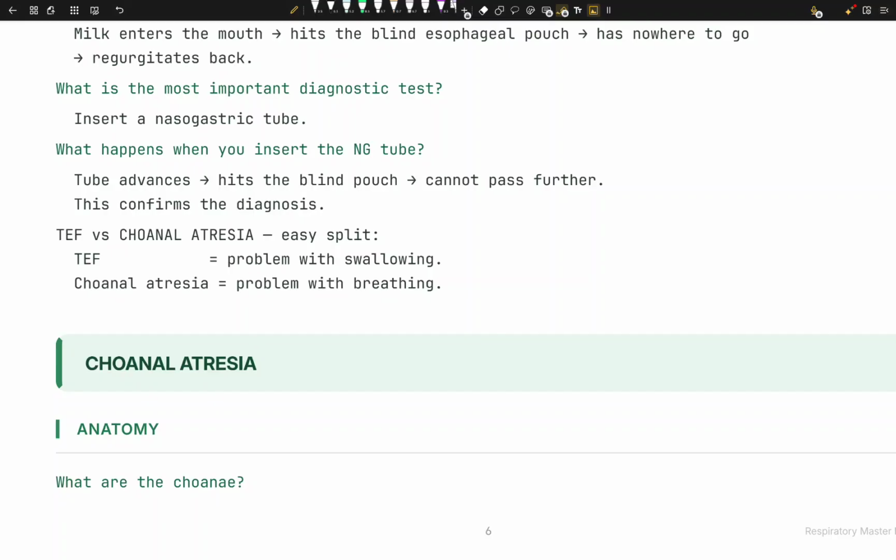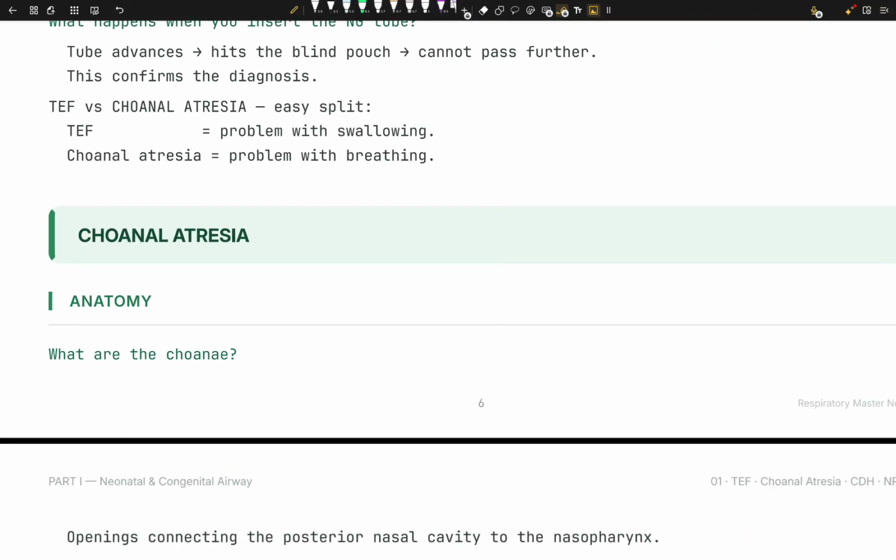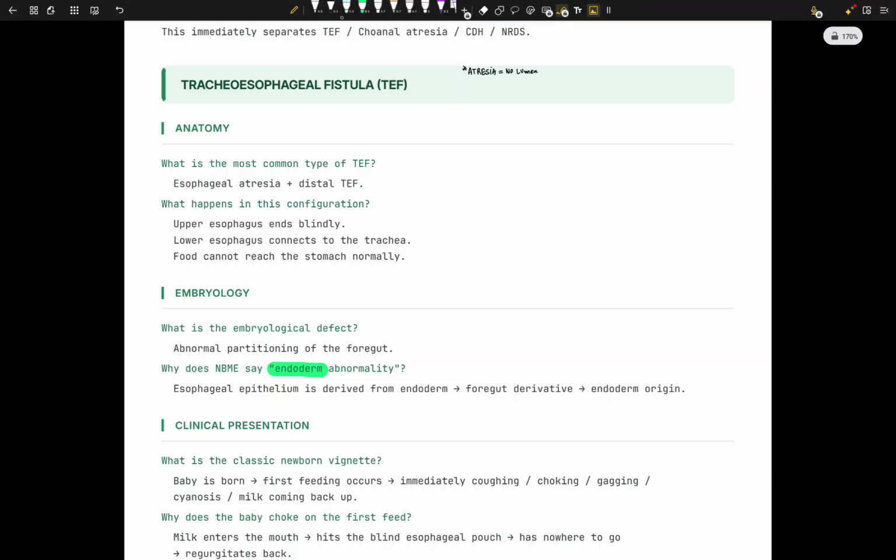So the mouth is usually occupied when they are drinking milk, right? So that's why they are obligate nasal breathers, right? Nasal breathers. So the first topic was simply what is tracheoesophageal fistula.